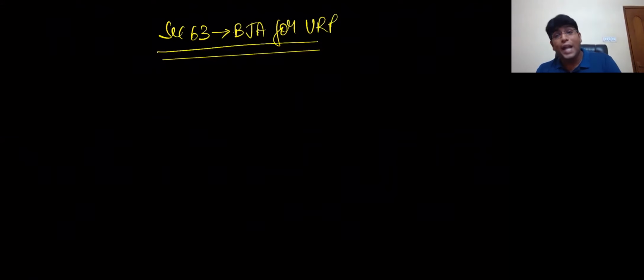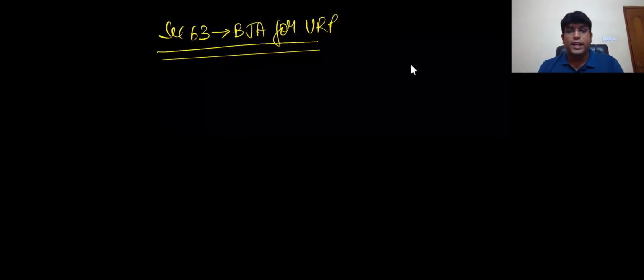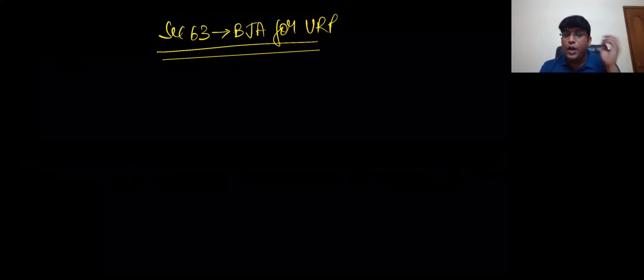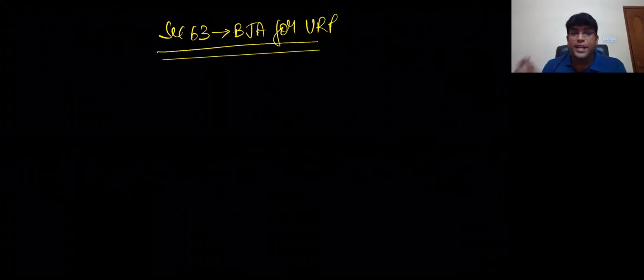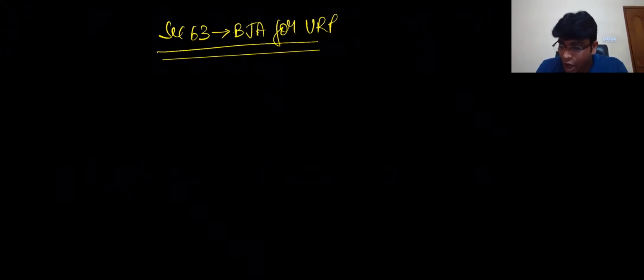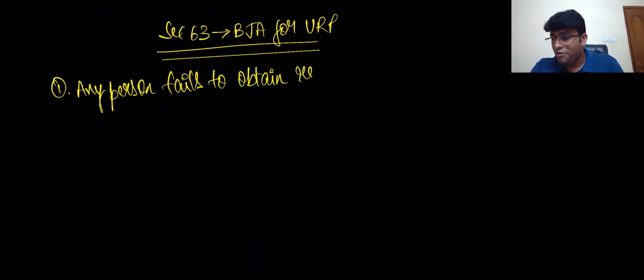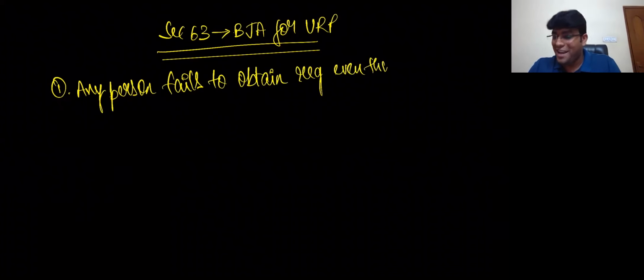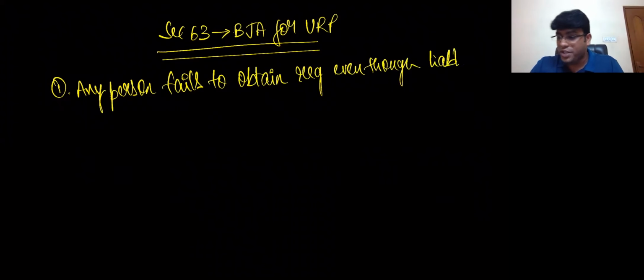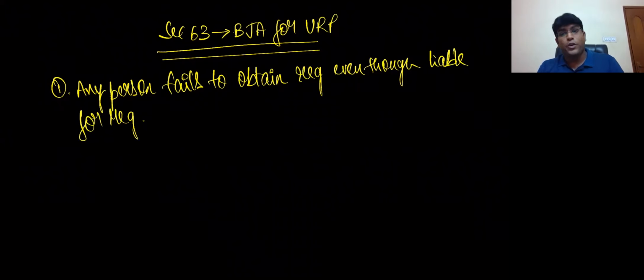BJA for what, my dear friends? Unregistered person. Now, one point I want to tell you very clearly is that 62 was for BJA for non-filers. 63 is for what? BJA for unregistered. That means we are talking about a case where any person fails to obtain registration, even though liable for registration. That means even though his turnover is more than threshold, he did not take registration.